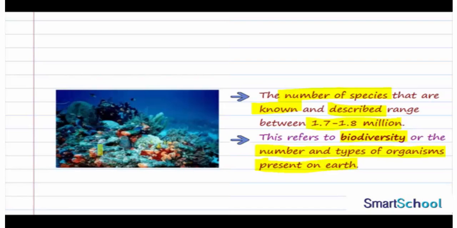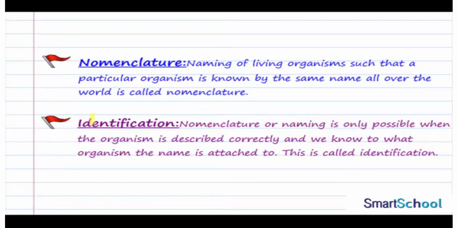Here you can see the living organisms present underwater inside deep oceans. So that was the general introduction about the diversity in the living world. We now come to two important definitions which are related to the diversity of organisms, that is nomenclature and identification. So we'll study what these two are.